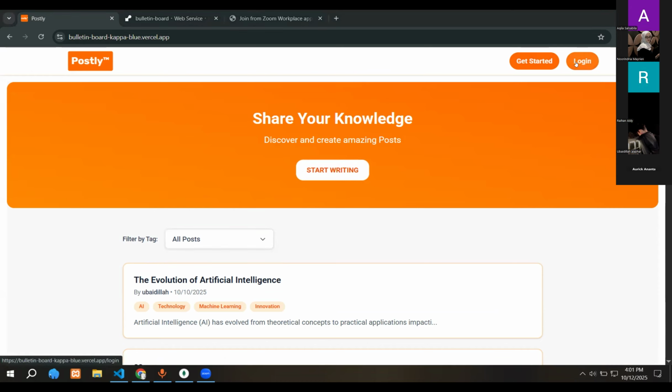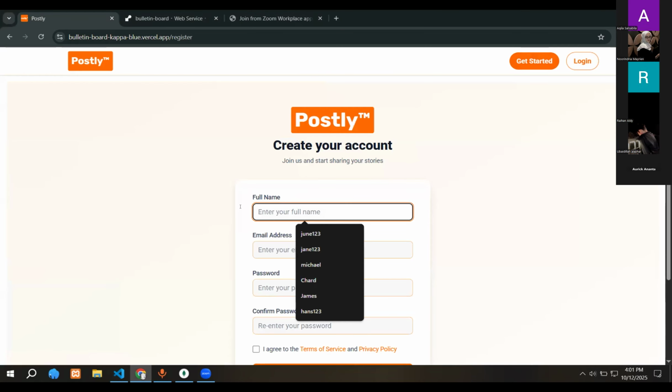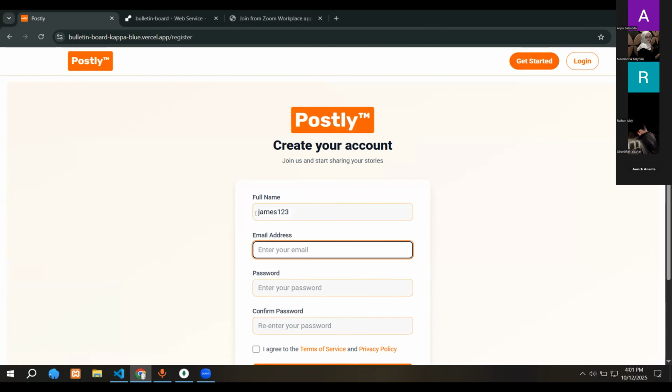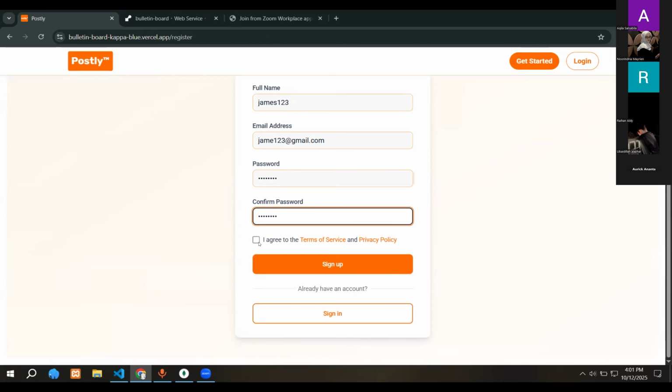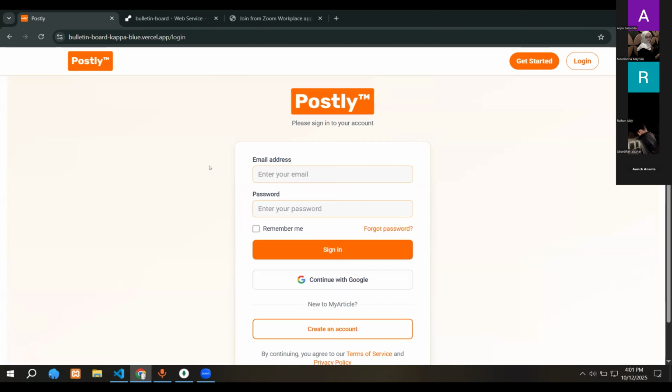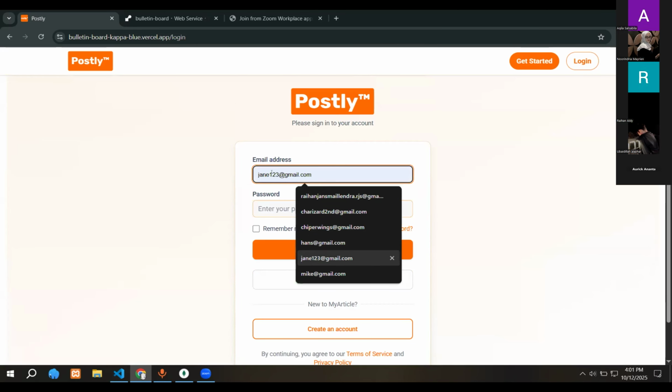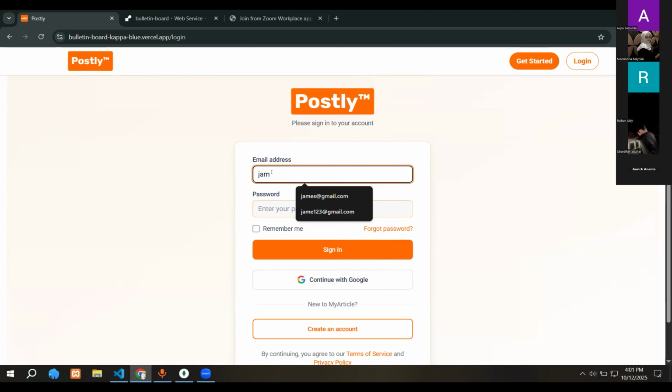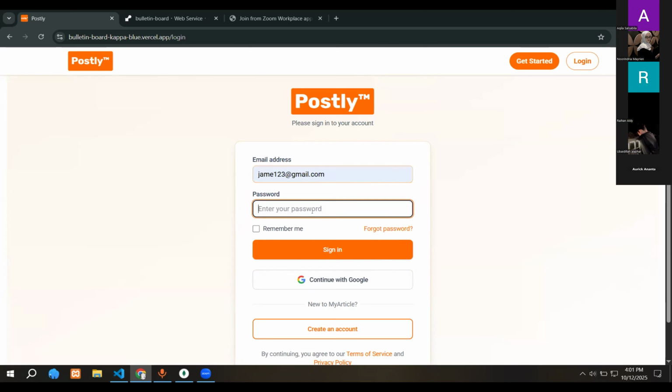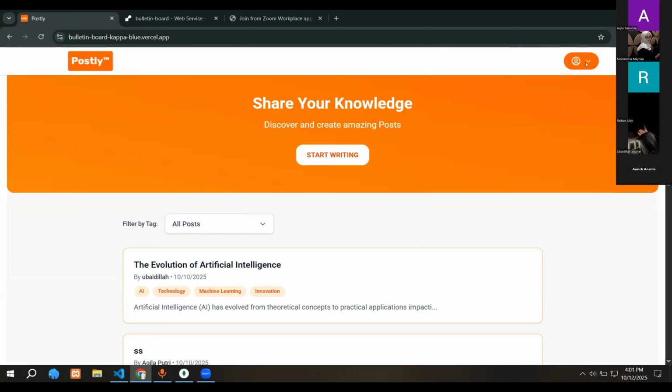First, you can start by making your own account, entering your full name, and then the email, password, and then click check the aggregator most service and then sign up. After that, you can enter the email and the password.